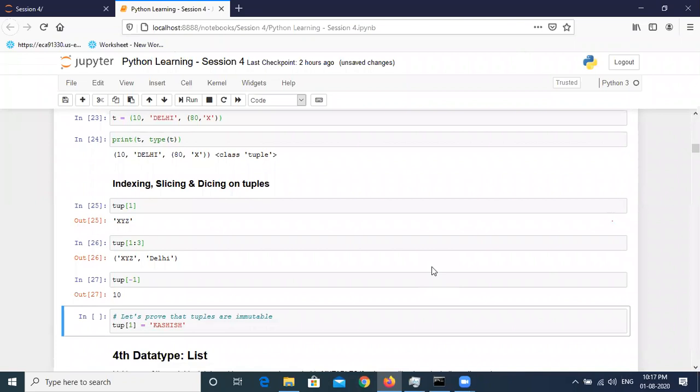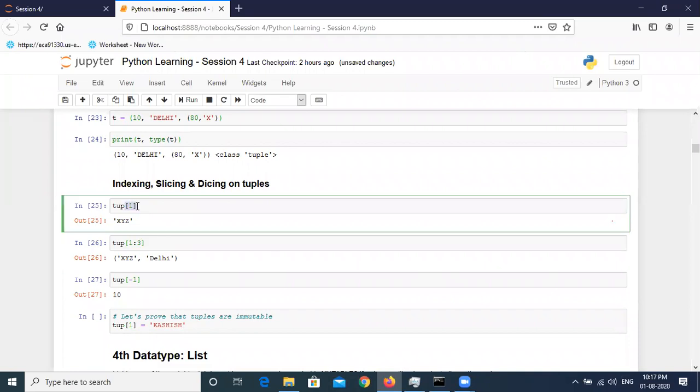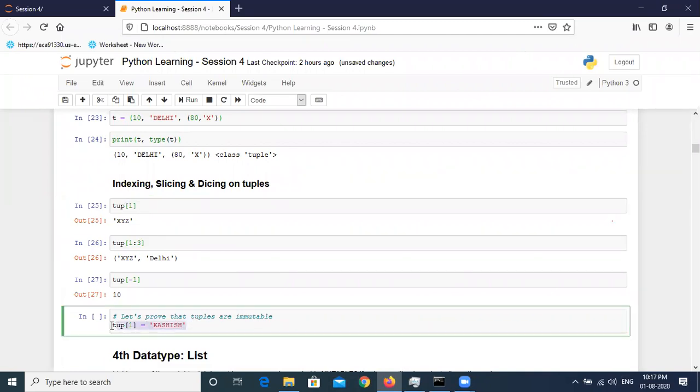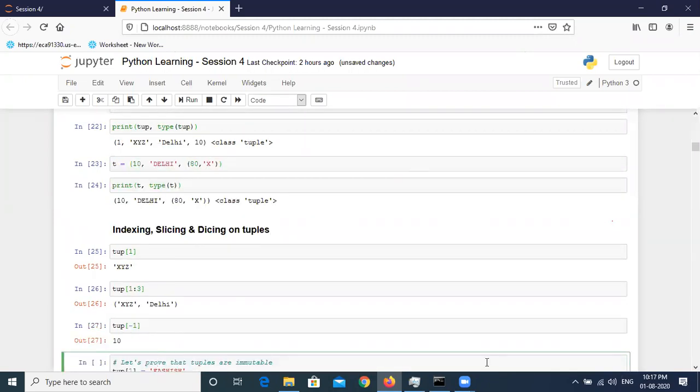But as I told you, since tuples are immutable, we cannot do assignment to those tuples. We have already done slicing and dicing here and also did indexing, but we cannot do item assignment. Suppose I want to store at index location 1, instead of xyz, my name.